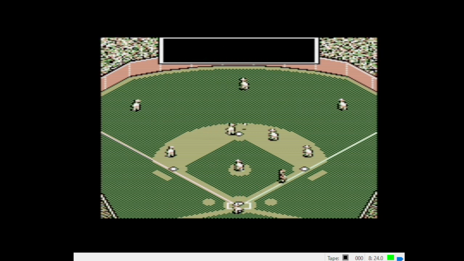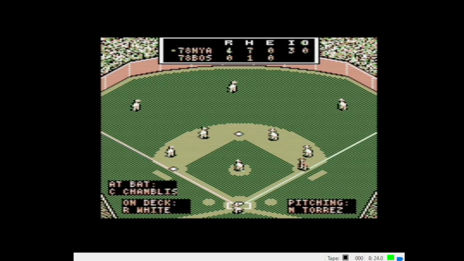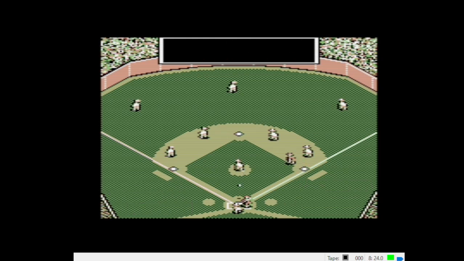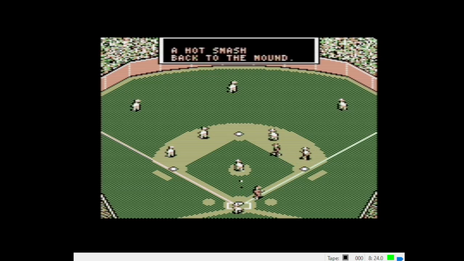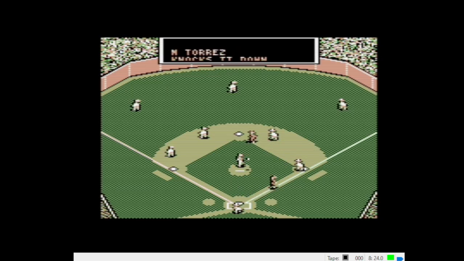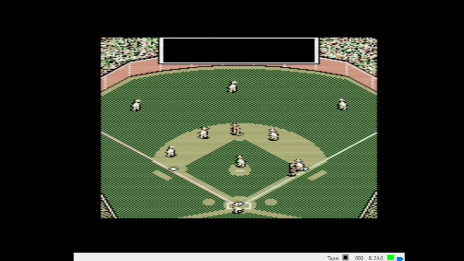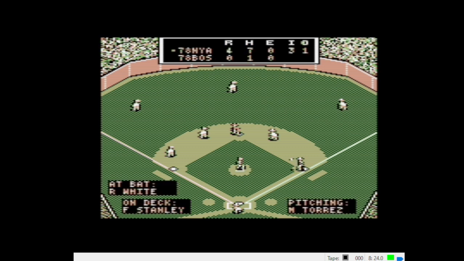Hard ground ball to left to second, might be trouble. That's a base hit. So yeah, until Earl Weaver Baseball came along, MicroLeague would have been my game of choice here. Definitely has its limitations. Hot smash back to the mound. Torres knocks it down. Routine throw to first. He's out. But for what was available in that time frame, I think MicroLeague was the clear leader.